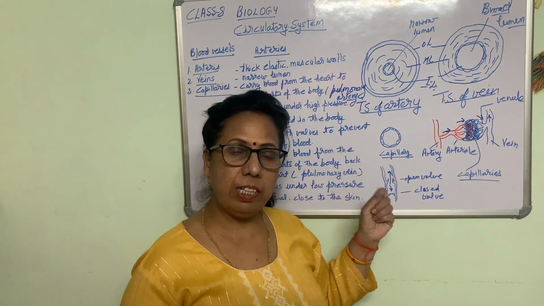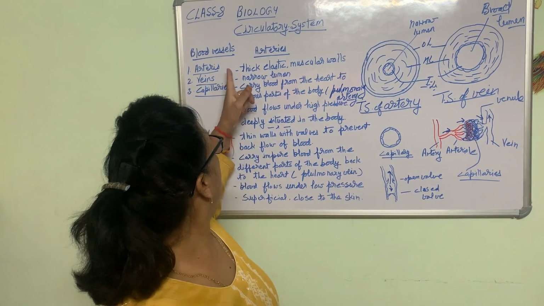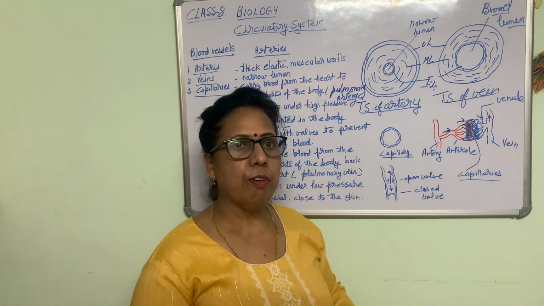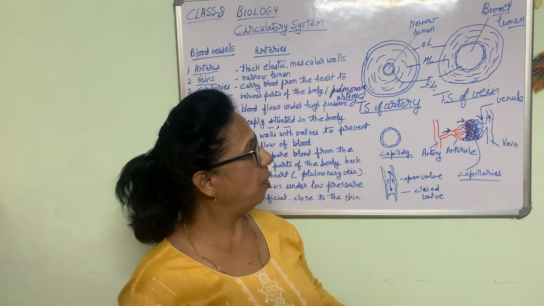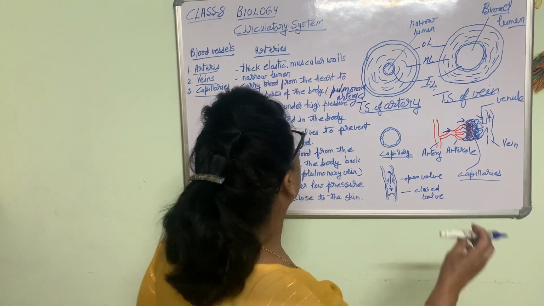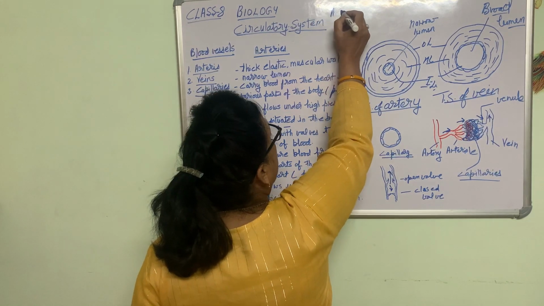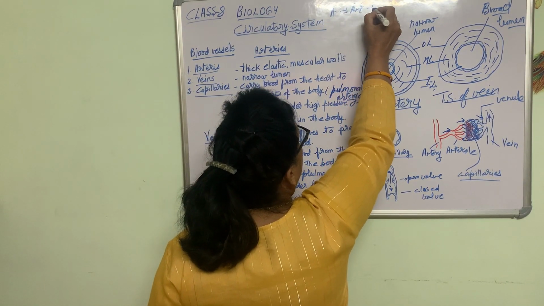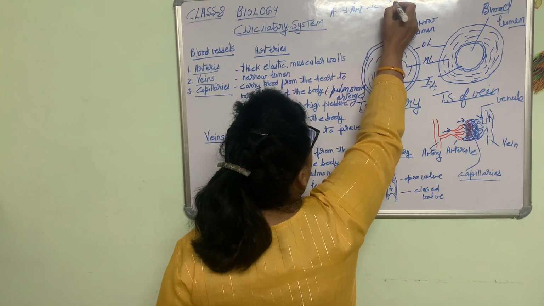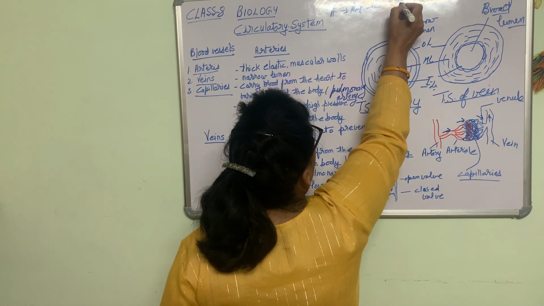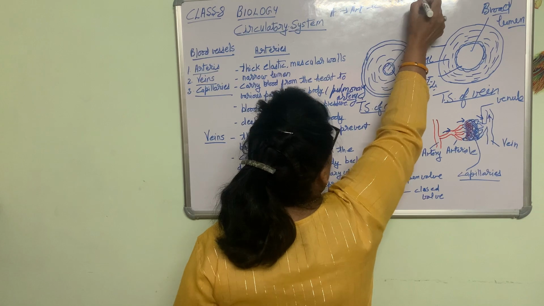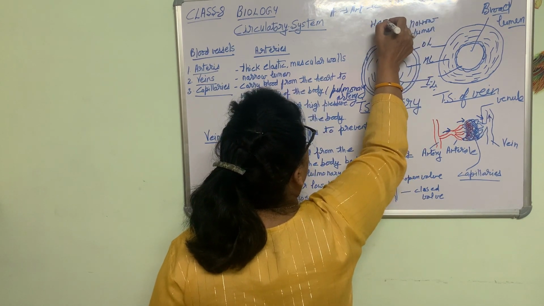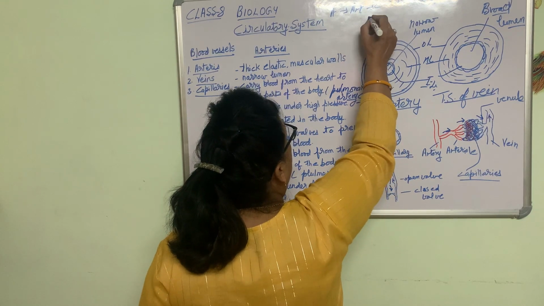Capillaries are thin walled, and they connect arteries and veins together. Arteries further bifurcate into arterioles, then capillaries, then venules, and then they form the veins, and the blood goes to the heart.